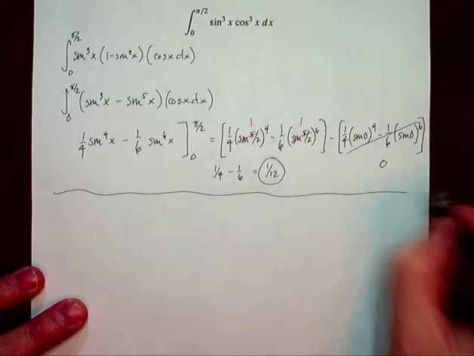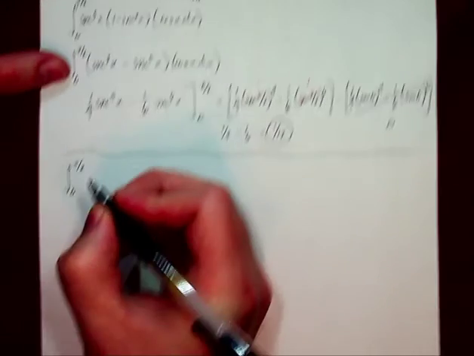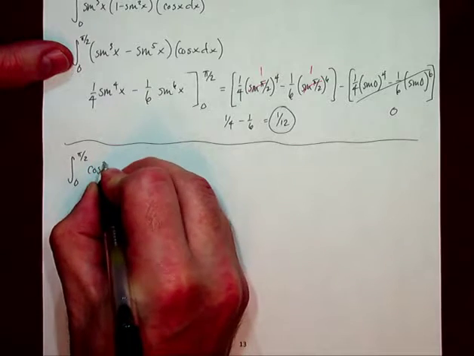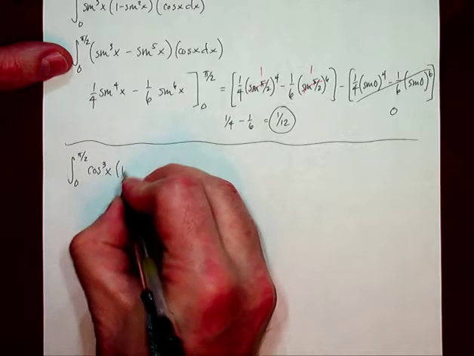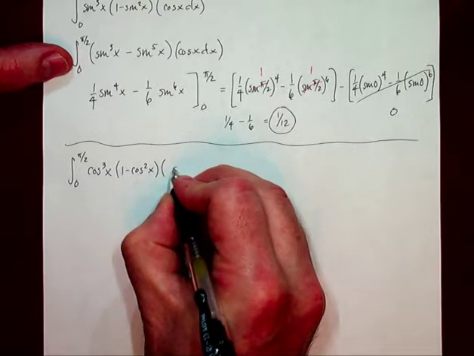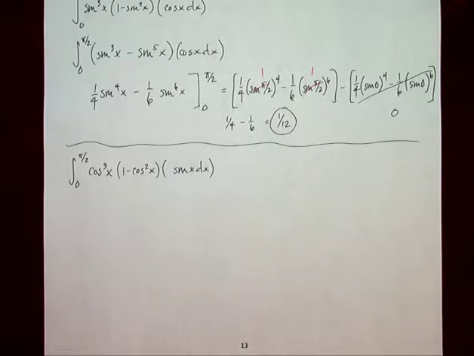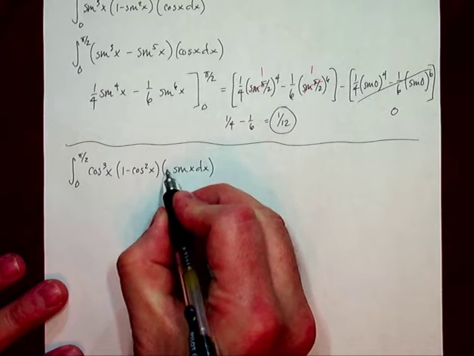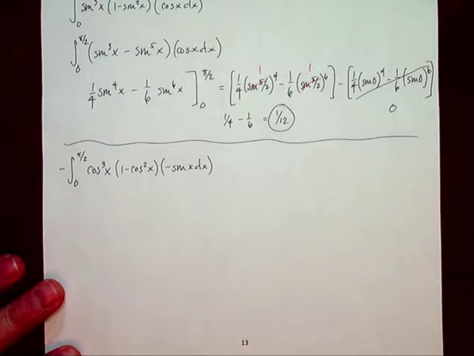Now, alternatively, if I had done it the other way, and I had kept the cosine cubed x and changed two of the sines into 1 minus cosine squared x, and then had the residual sine x dx. Now, the only drawback of this particular one is the fact that this is negative, so I'm going to have to plop a negative out in front.